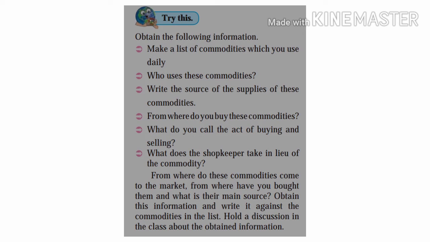From where do you buy these commodities? What do you call the act of buying and selling? Obviously, buying and selling is known as trade. What does the shopkeeper take in lieu of the commodities? What does he take from us? That is obviously money. In this way, from where do these commodities come to the market? From where have you bought them, and what is their main source? All this information you have to get and write against the commodities in the above list.